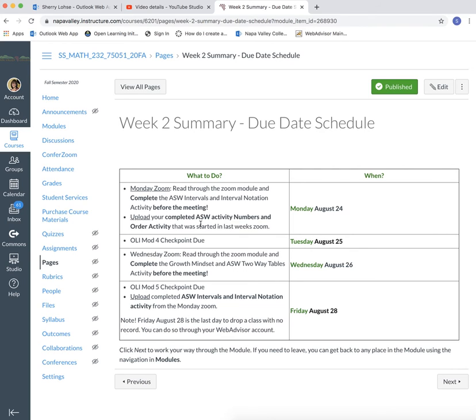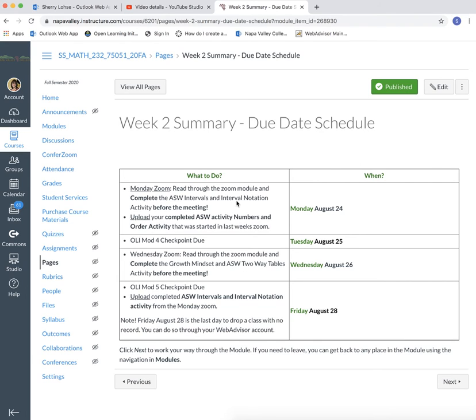So also by this coming Monday, the 24th, you're going to upload your numbers and order activity that we started last week. Remember that you need to check in with a tutor if you're not sure what you're doing, and to get those activities corrected to make sure that they're all correct.